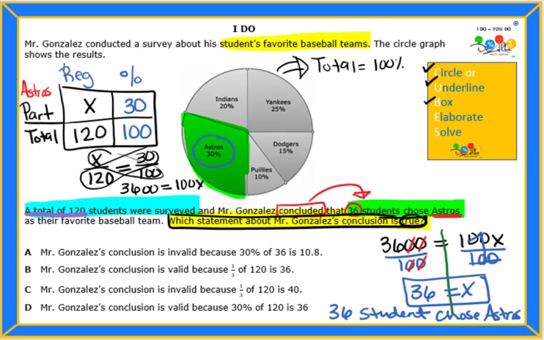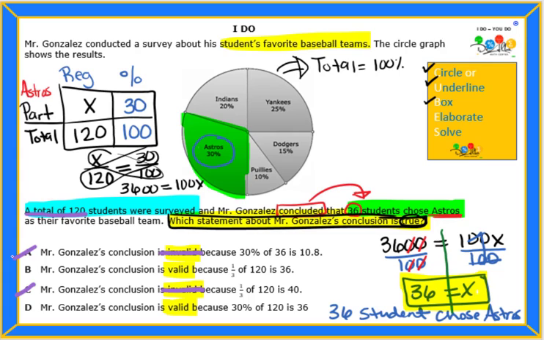He also had said 36. So his conclusion is valid. So right here, either valid or invalid. We know it's valid because ours matches the 36. So we're going to go ahead and eliminate anything that says it's invalid because we got the same answer as Mr. Gonzalez. But now we have to look at the justification.